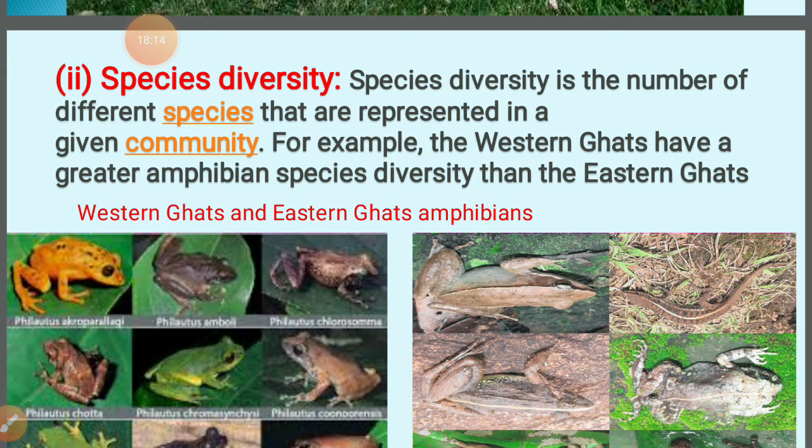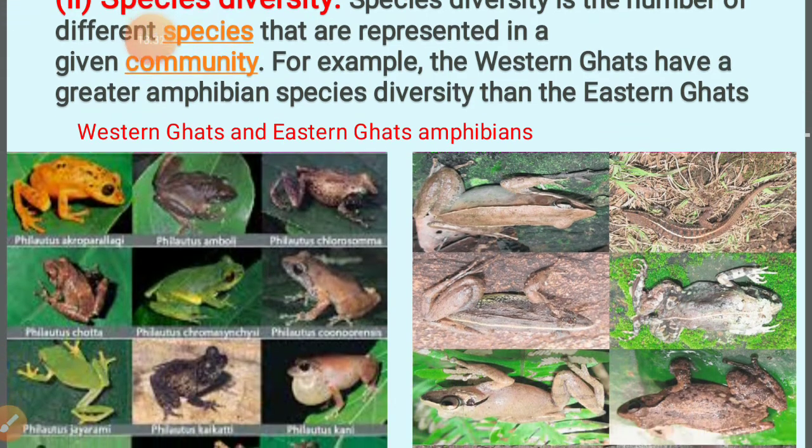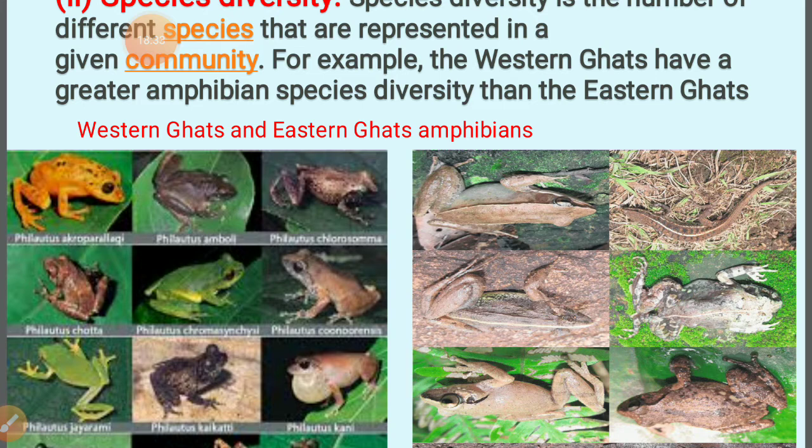For example, if you study the amphibians found in the Western Ghats and Eastern Ghats, there is great diversity in the Western Ghats compared to the Eastern Ghats. I have provided you images of the amphibians in the Western Ghats and Eastern Ghats, so try to understand the differences in the species in a given community.